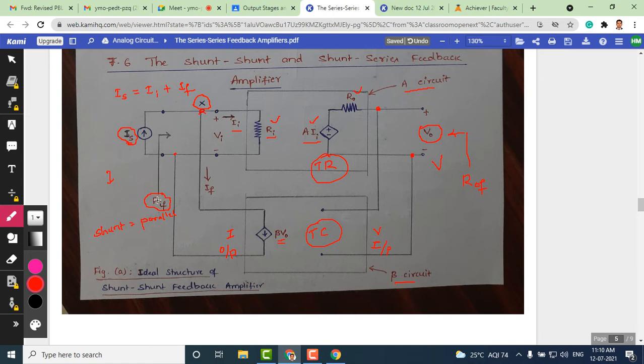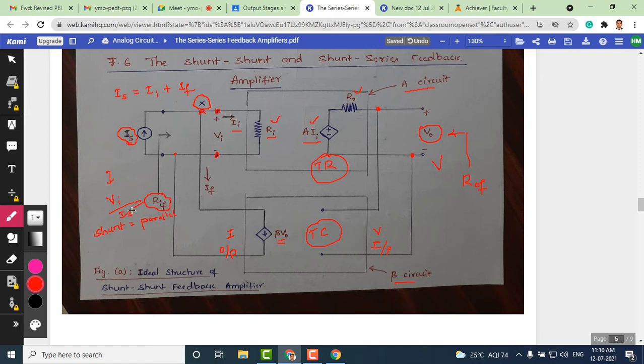Here, where we are measuring this RIF, it's between Vi, the input voltage, and the current which is coming in, which is IS. So RIF, from the definition point of view, is Vi divided by IS.